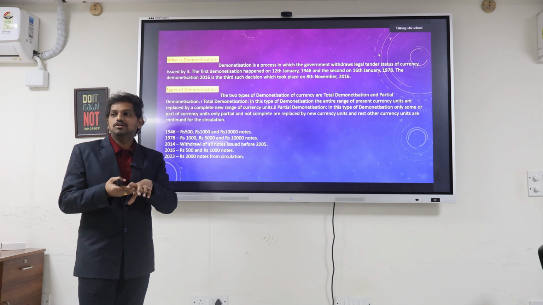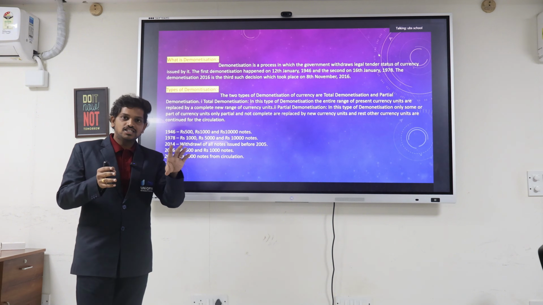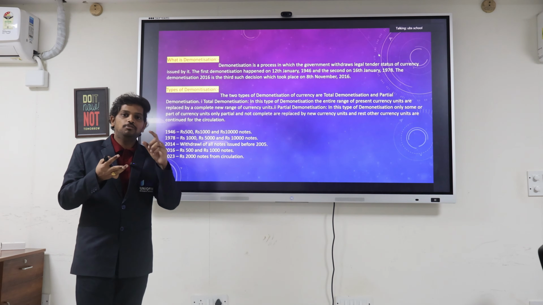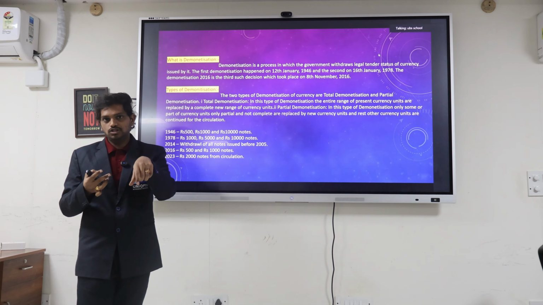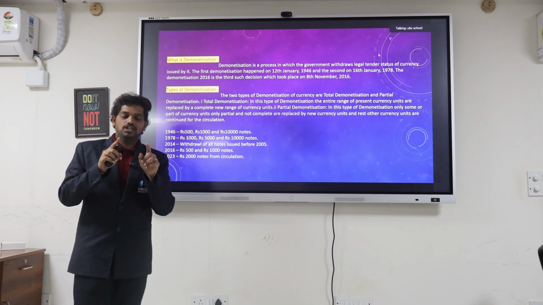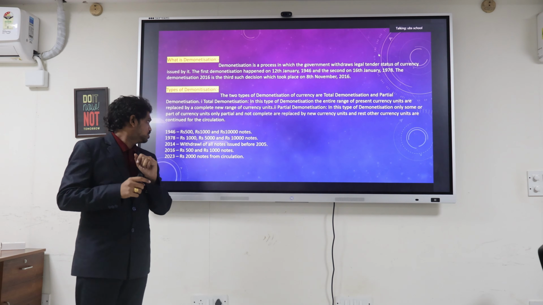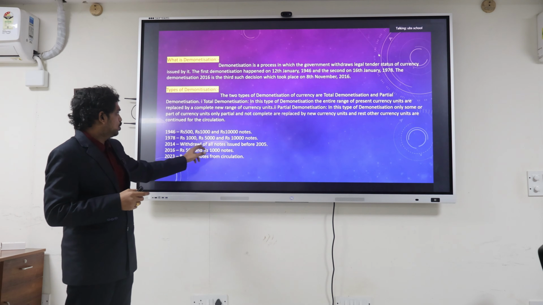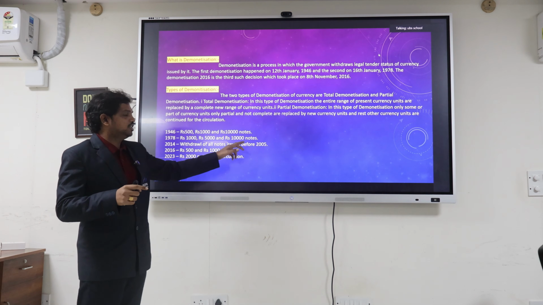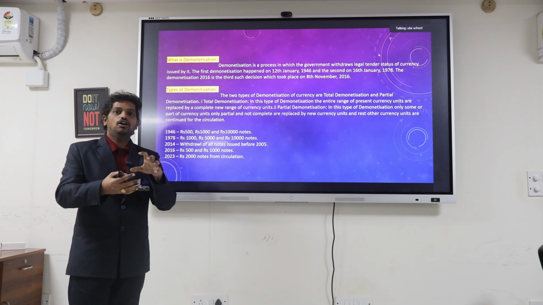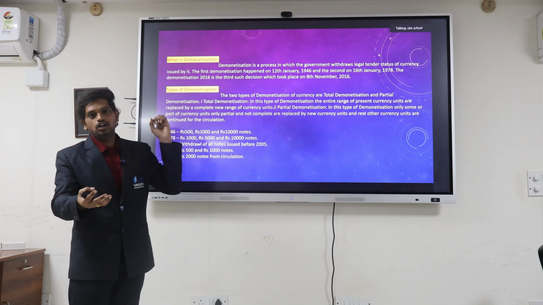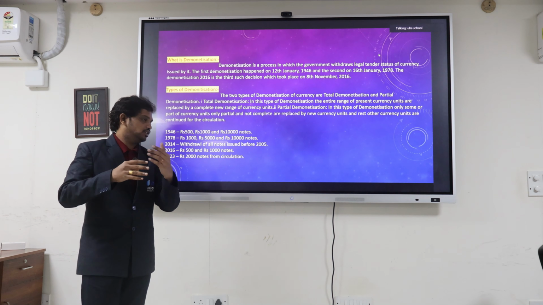When they replace it with new currency, they change the existing shape, format, the placement of the biometric authentication features in the currency notes, the colors, and the legal affiliation of the notes. In 2014, all notes issued before 2005 were withdrawn from the existing market and replaced with new notes.